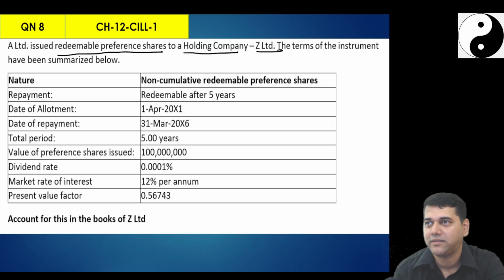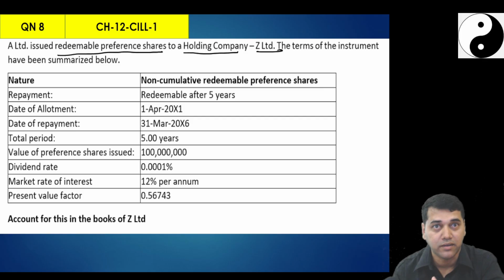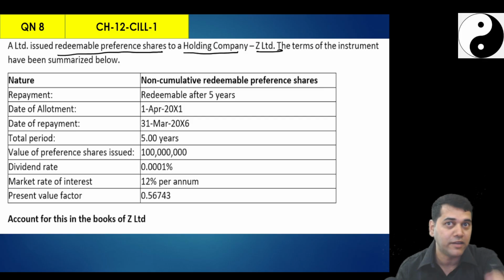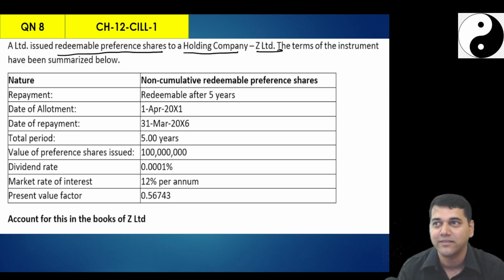as pocket money, and the contract is drafted. As per the contract, it is a loan given, and that loan is called a redeemable preference share, because there is a contractual obligation to pay cash. It's not capital. The parent told the child, look, I will give you money for your business, for your education, whatever, but whenever I ask, or after 5 years, you have to give it back.